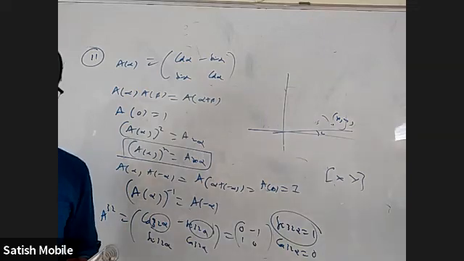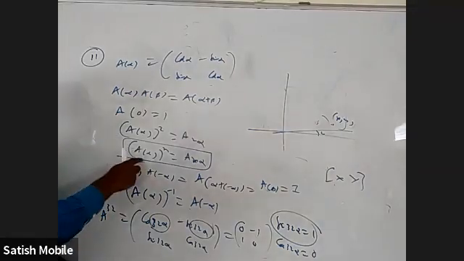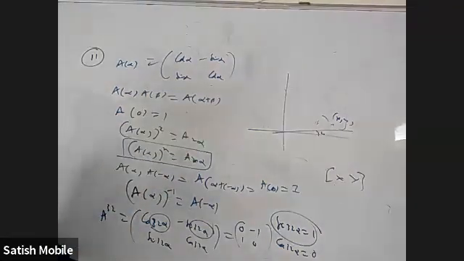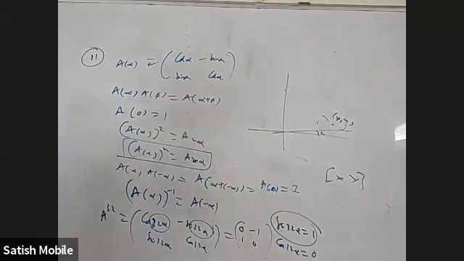[cos 2 alpha, minus sin 2 alpha] and all. If you find A cube, you will get 3 alpha. That's what I'm saying, A alpha whole power n will come A n alpha. By finding A square and A cube, we can easily recognize that. You can do that. But purposely, I'm covering more points, somewhat like the 9th question now. I should have kept 9 and 11 side by side.